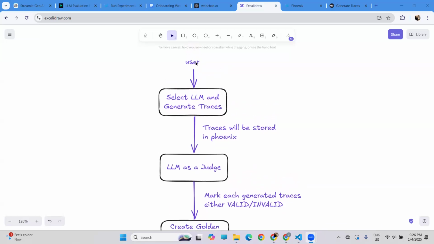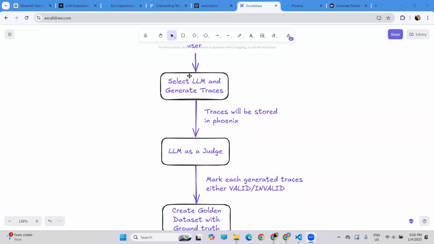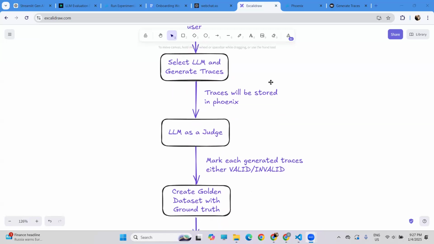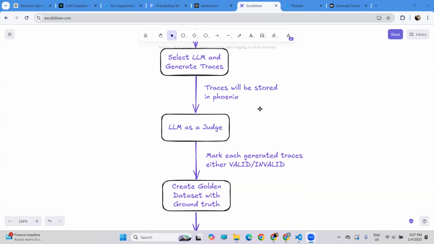So first of all, users start the application. They will select different LLMs and generate different responses by asking different questions, and these traces or responses are directly stored into a platform called Phoenix, which is provided by Arize AI.